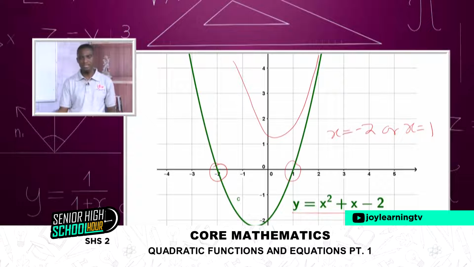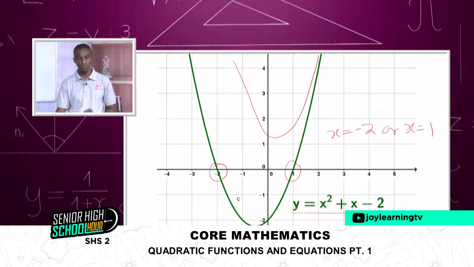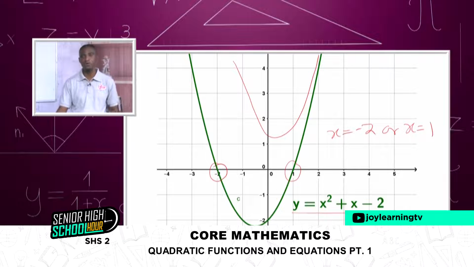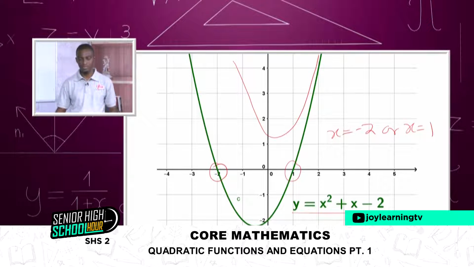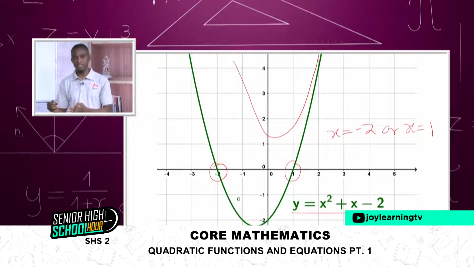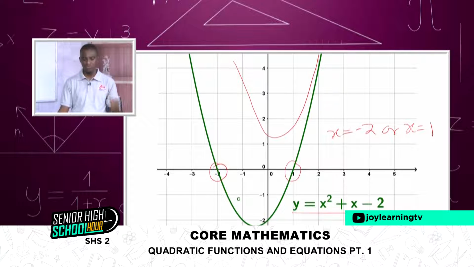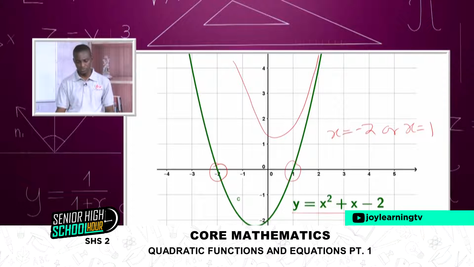It will never meet the x-axis. It's still a quadratic function. But this type of function, we say it has no solution. When you try solving it, you end up getting undefined or complex roots. If you do complex mathematics or complex numbers, you will understand where we say complex roots. But for now, we will say no solution.